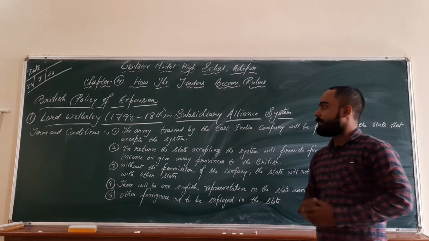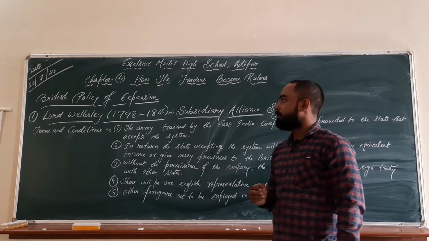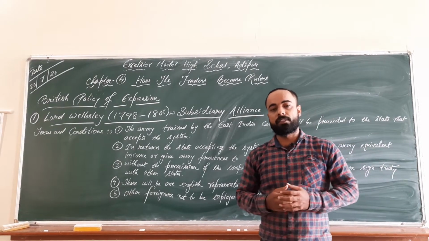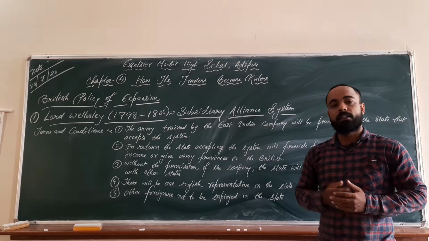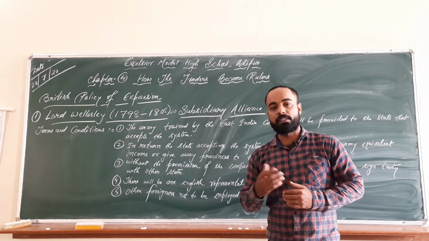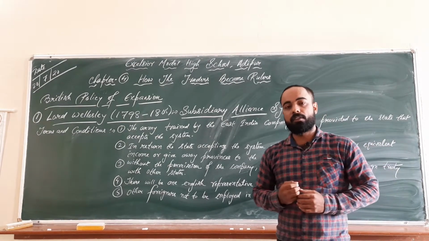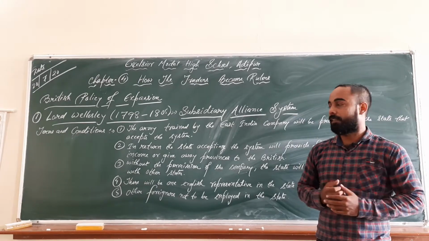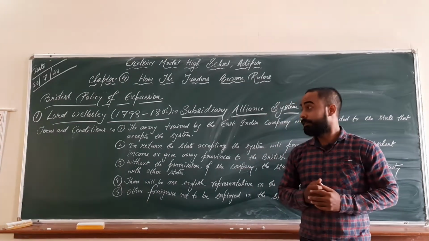Let us start with chapter number 4, how the traders became rulers. This is the continuation from the first chapter, arrivals of Europeans in India. We have studied about the different European companies that came to India, and from among them the British East India Company emerged as the supreme political power in India after the two battles that were fought by the British East India Company, that is the Battle of Plassey and the Battle of Buxar.